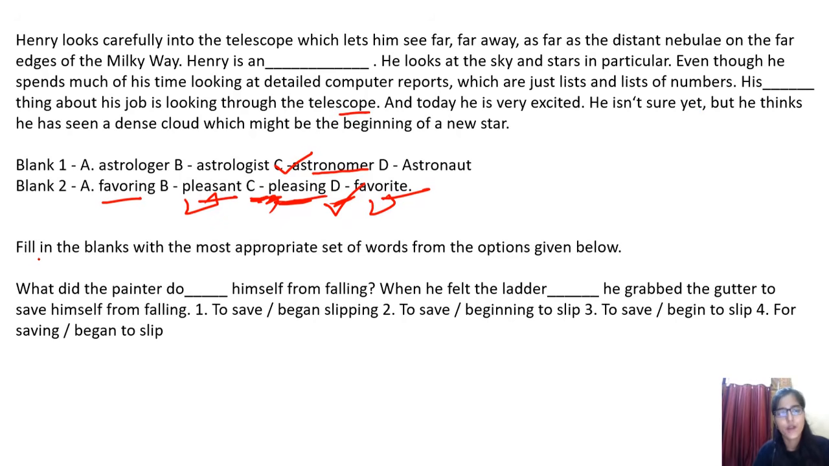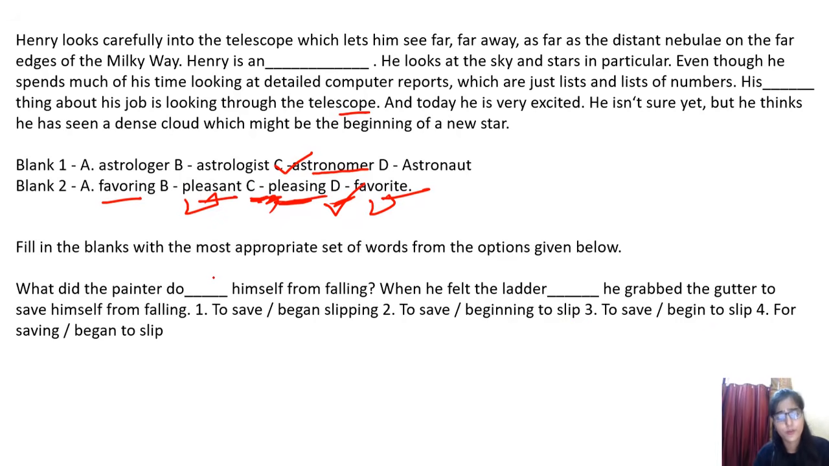Fill in the blanks with the most appropriate set of words from the options given below. What did the painter do? Dash himself from falling when he felt the ladder dash. He grabbed the gutter to save himself from falling. What did the painter do to save? To save, beginning to slip, to save, begin to slip, for saving.